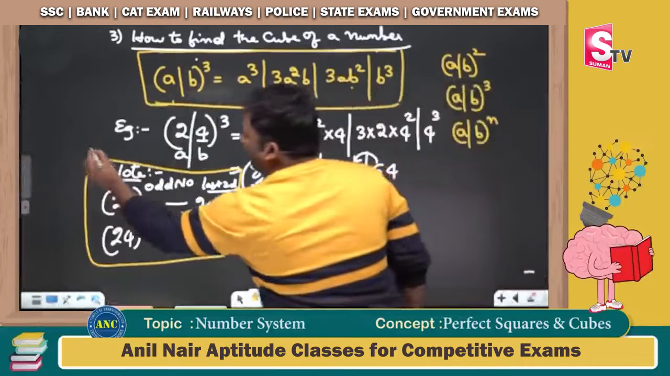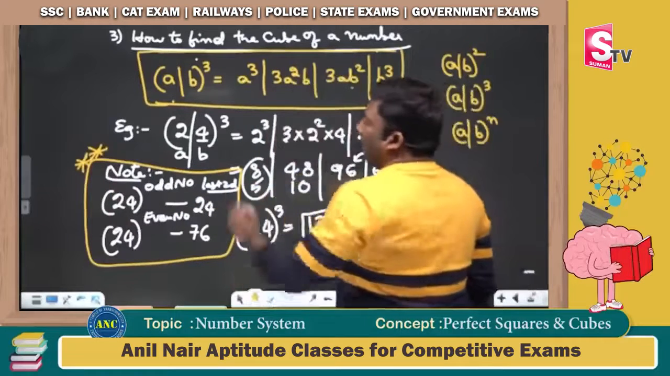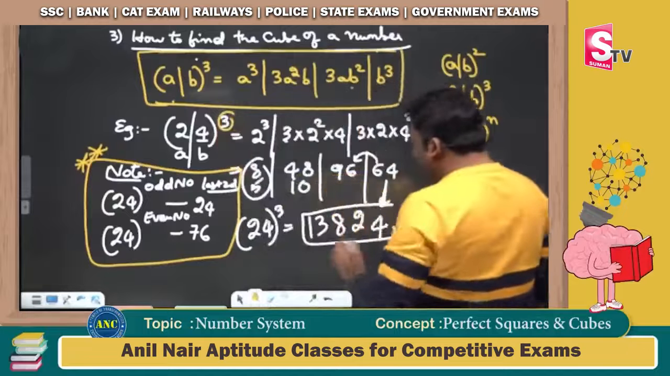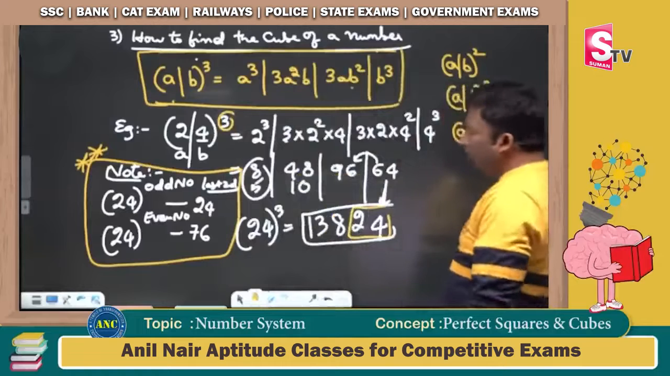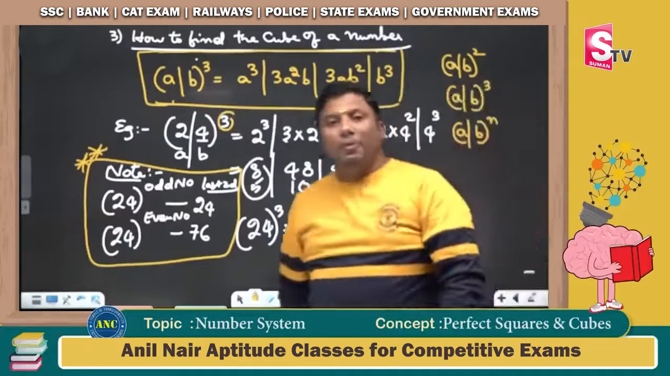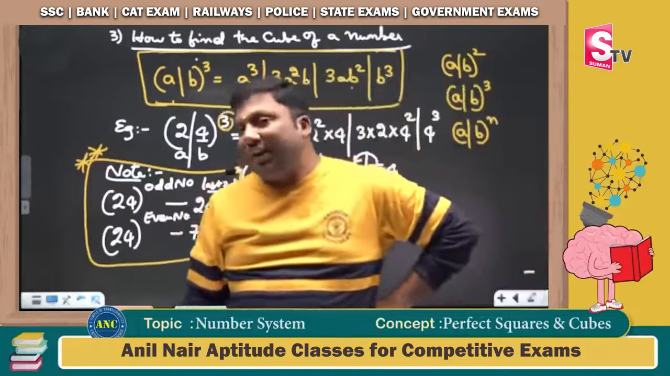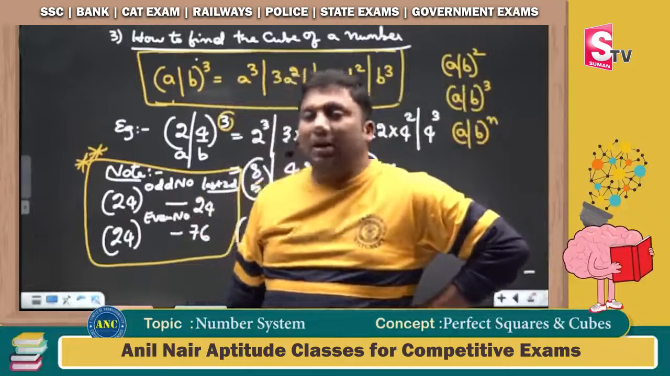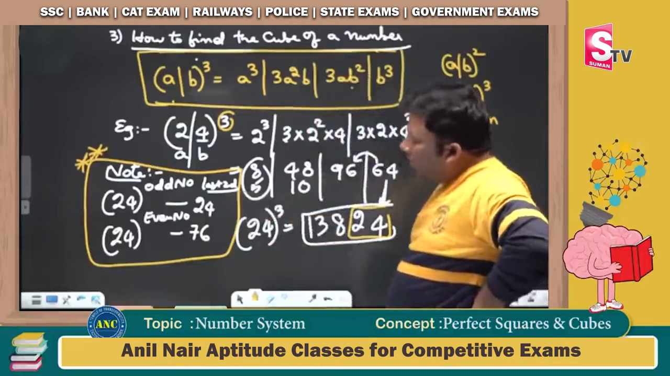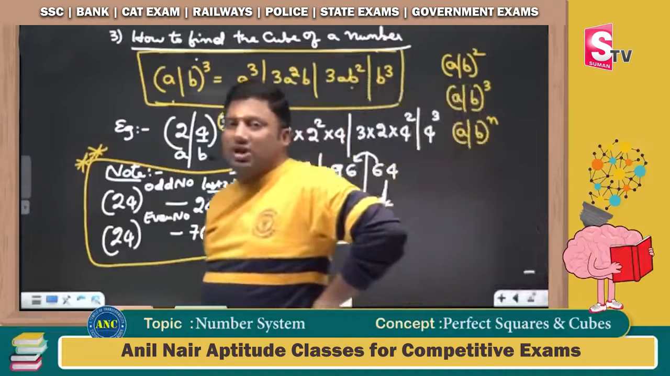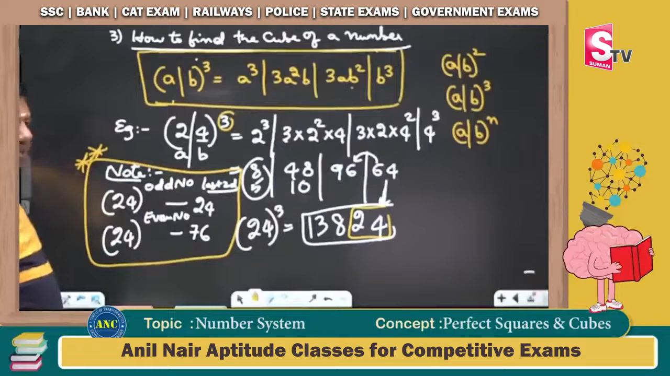Where is it useful? It is useful when we are finding the last two digits of a number. 3 is an odd number, so 24 power 3 ends in 24. 24 power 137: last two digits is 24. 24 power 352: 352 is an even number, so the last two digits will be 76. Just make a note of this. 24 power odd number, last two digits is 24. 24 power even number, last two digits is 76.